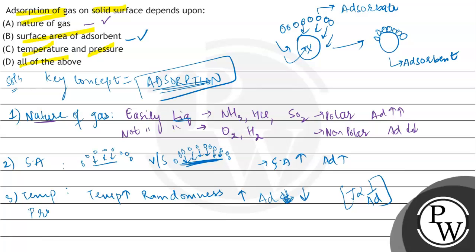Also, pressure. We know that when we increase the pressure, we decrease the randomness of the gas molecules and make them easily liquefiable. And the more their randomness decreases, the more the rate of adsorption increases. That means adsorption is dependent on both temperature as well as pressure. So since it is dependent on all three, that means it is dependent on all of the above. Therefore,